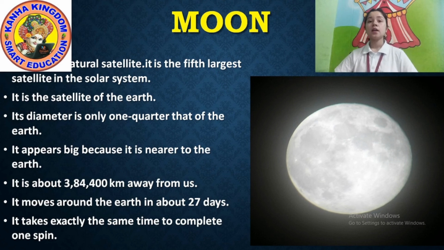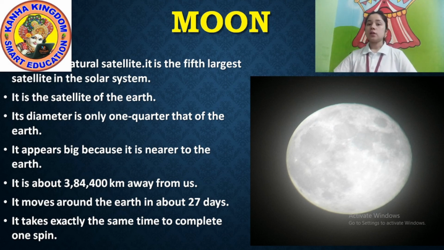That means the distance of the moon from us is 3,84,400 kilometers. Only kilometers, not million or billion kilometers. Okay, 3,84,400 kilometers away from us.